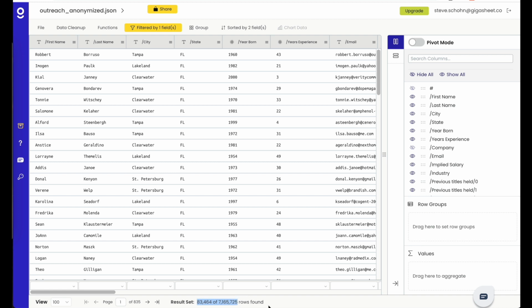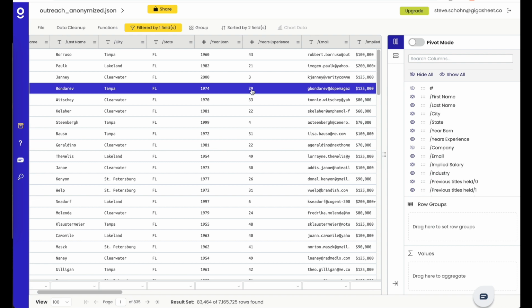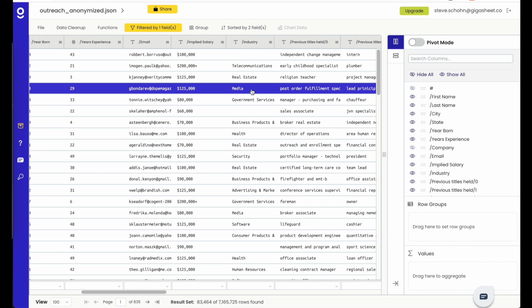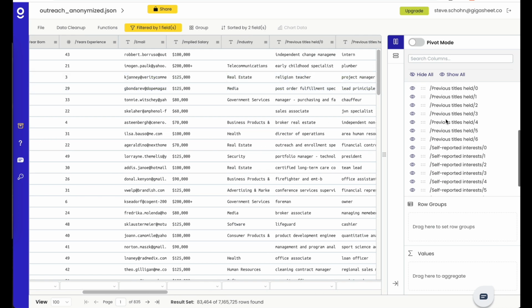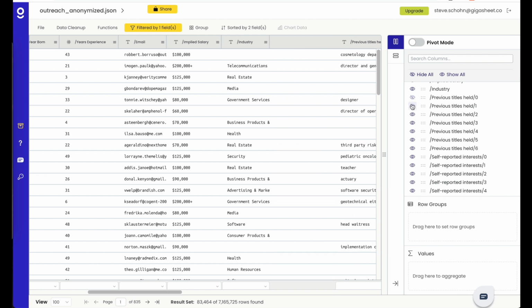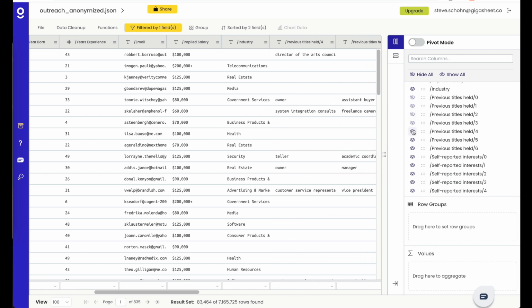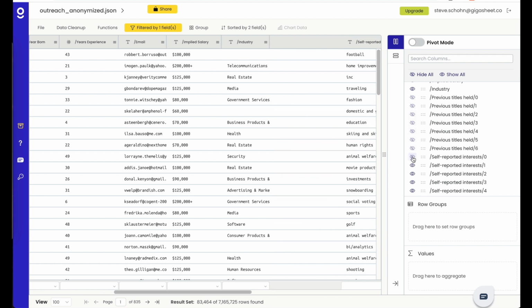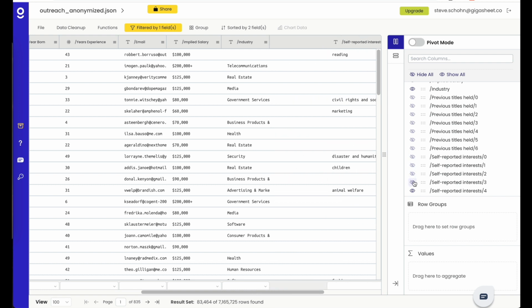Because these roofers want a pretty broad data set, we're going to give them all 83,000 rows. We're not going to give them all the columns. They certainly don't need previous titles held and self-reported interests, so it's easy enough to just hide those with this panel here on the right. Just click off the ones you don't want to see.